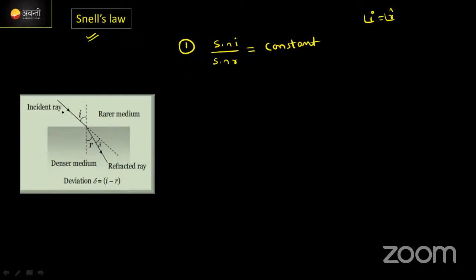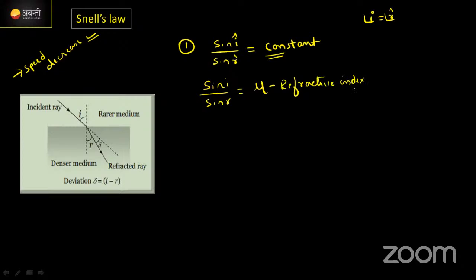क्या होता है इधर एक्चुअली? इधर रे बेंड होने के लिए फर्स्ट रीजन है स्पीड डिक्रीजेस. क्या होता है? स्पीड will decrease. That's why it will be bent. Based on this concept, he gave a law like this: ratio of sine of the angle of incidence to the sine of the angle of refraction is equal to a constant value. एक constant value को हम बता दिए इधर, sin i by sin r is equal to mu. क्या है mu? Mu represents refractive index. क्या है? Refractive index.